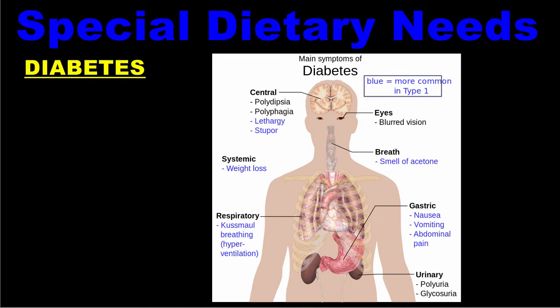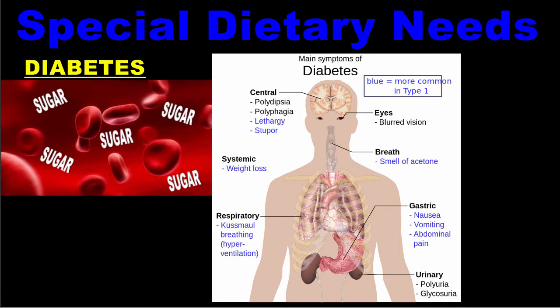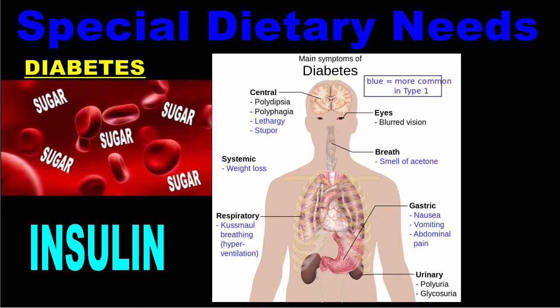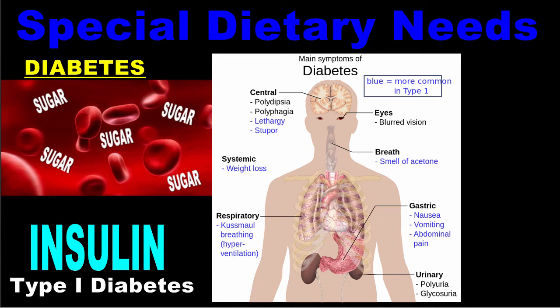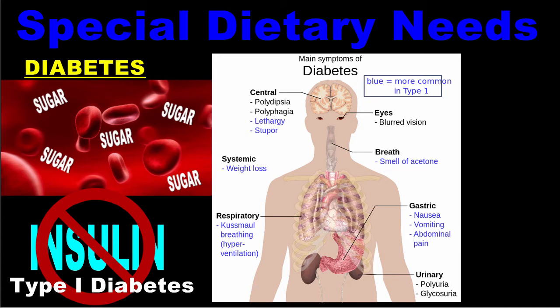Another case in which an individual may have to consume a special diet is when they have diabetes. Diabetes is a condition in which a person is unable to control the level of glucose or sugar in their blood. It is caused by problems with the hormone insulin. Insulin is a hormone produced by the pancreas that allows your body to move glucose from the blood into your cells for energy. If you have type 1 diabetes, your body does not produce any insulin at all.